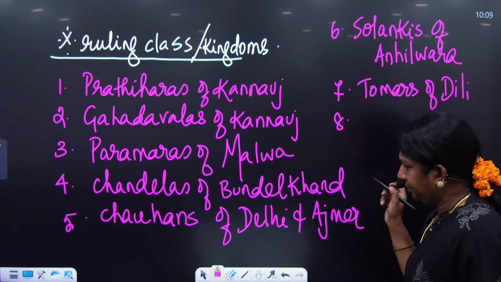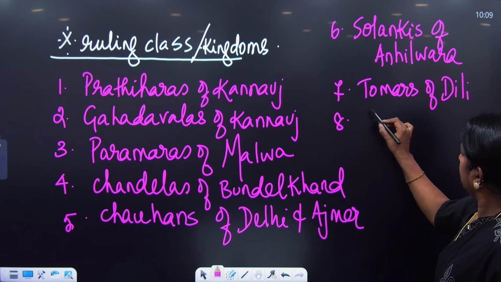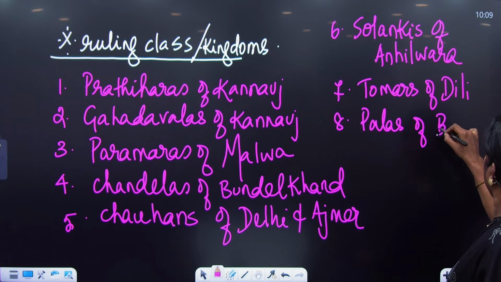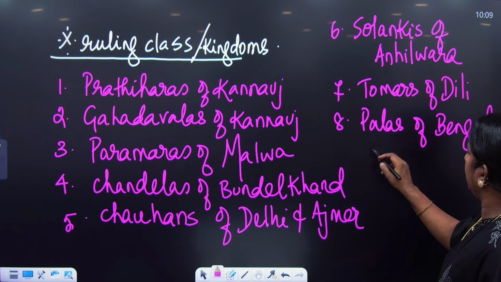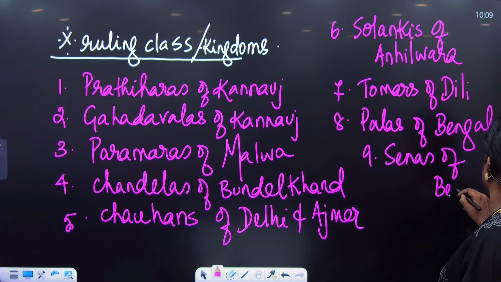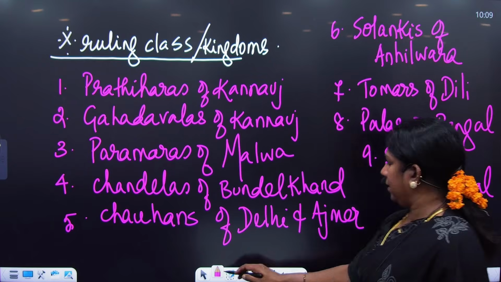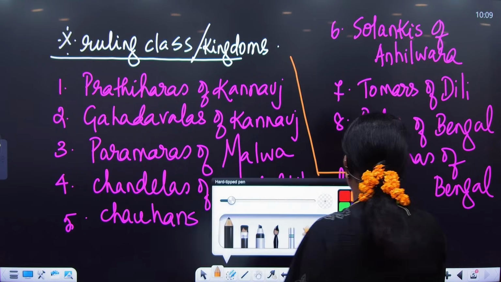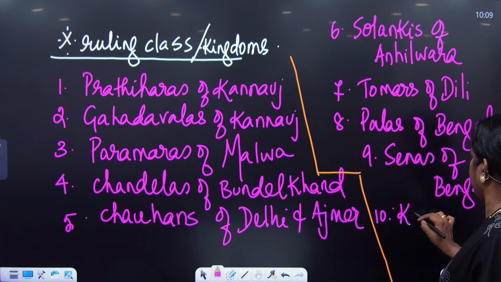The eighth one, the Palas of Bengal. The ninth one, the Senas of Bengal. The tenth one, the Kalachuris of Chedi.